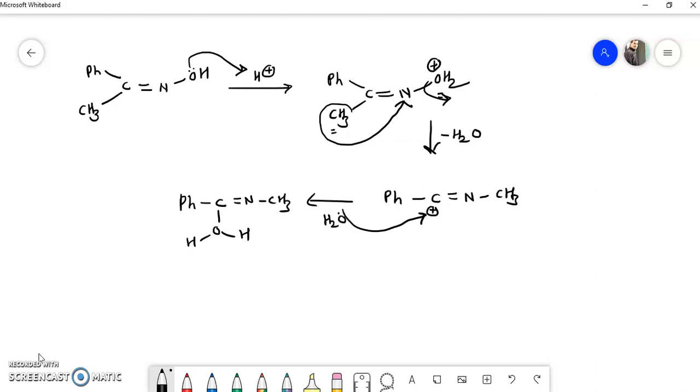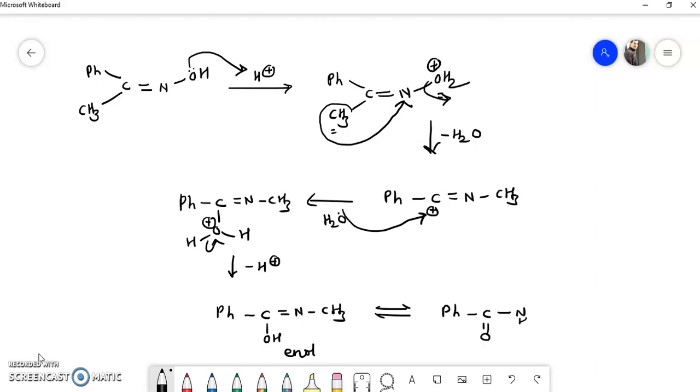Now in the second step, to neutralize this positive charge, a proton is lost, and there is a formation of Ph-C-OH, double bond N-CH3. Now this is the enol form, which tautomerizes into the keto form in this way. There is a formation of a double bond, here is N-H-CH3. So this is N-methyl benzamide. In this way, the Beckmann rearrangement occurs in this reaction.